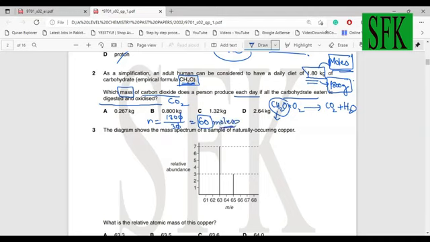The number of carbon atoms is actually the moles of carbon dioxide produced. If we've got one carbon atom over here, this means only 1 mole of carbon dioxide is produced on the other side.